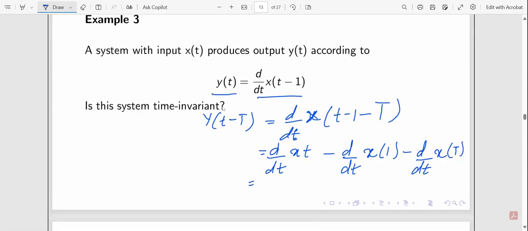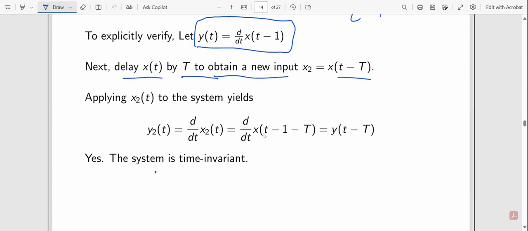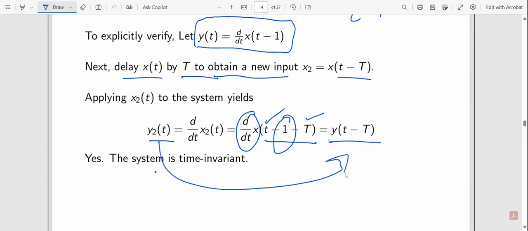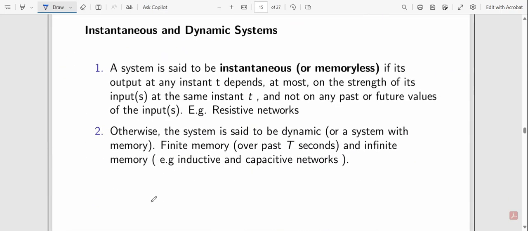When you solve this, after applying the derivative, you will get t minus capital T, because this is constant 1. So in both cases you are getting the same output. So this is time invariant. If the input is delayed, the output is also delayed.